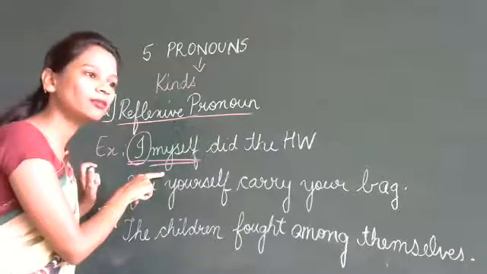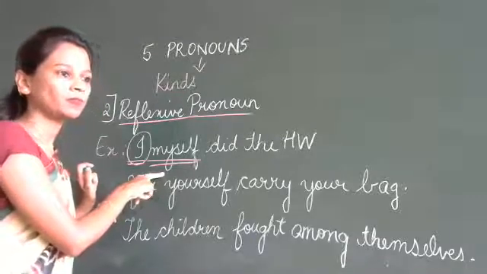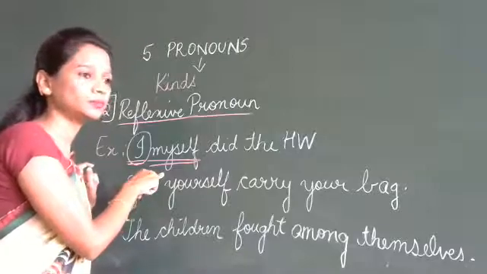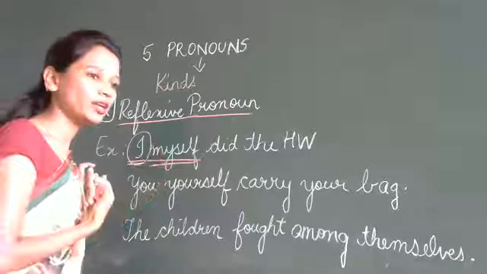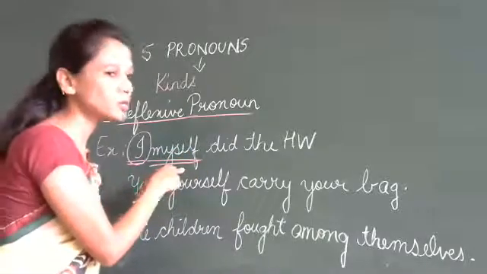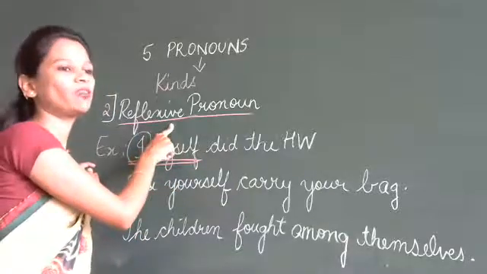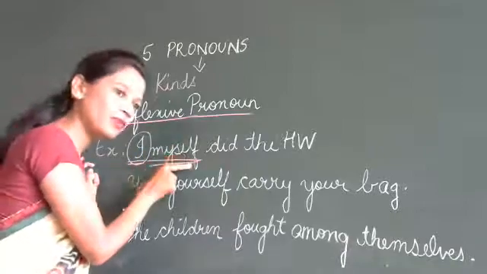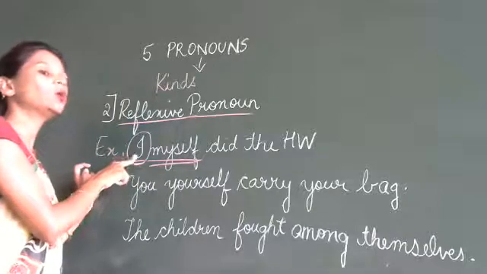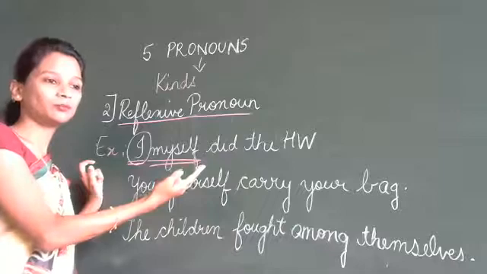Myself. Who is this myself? I'm the subject. Who is the subject? I. The words that are used same as the subject are reflexive pronouns. The reflexive pronoun talks about the subject. It tells about the subject. Who is this I? That means I myself have done the homework.